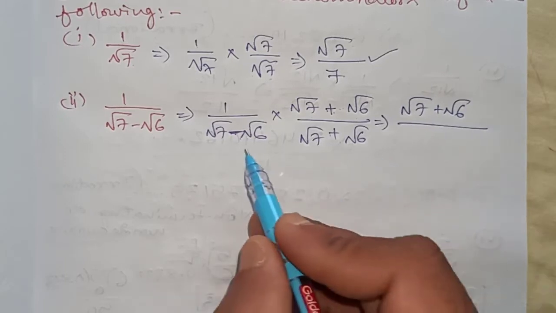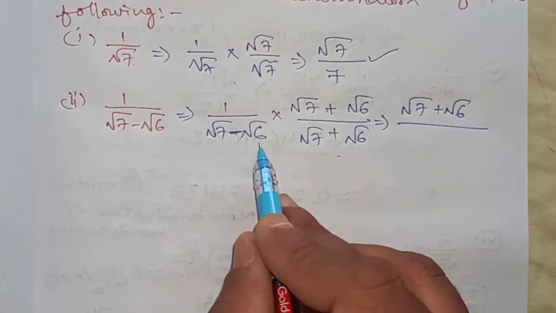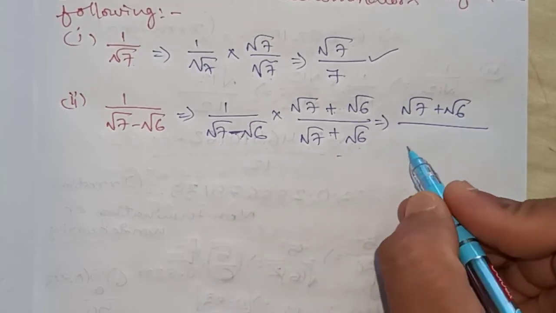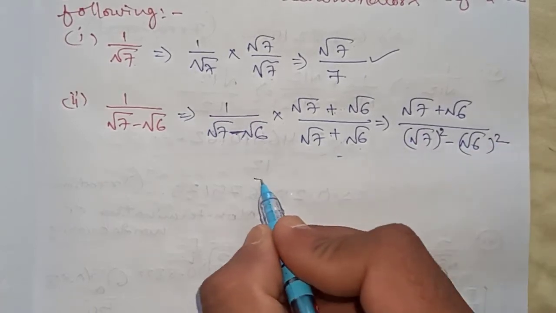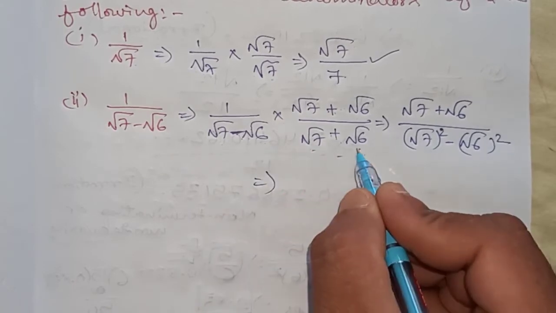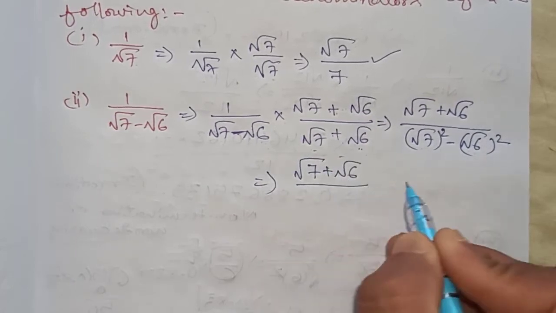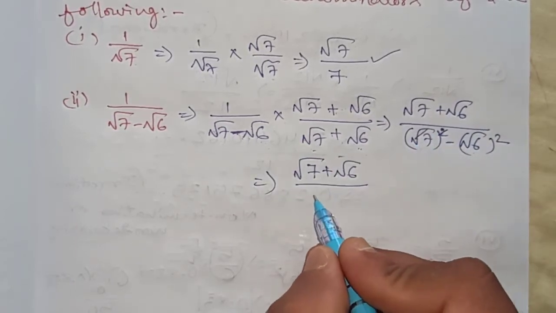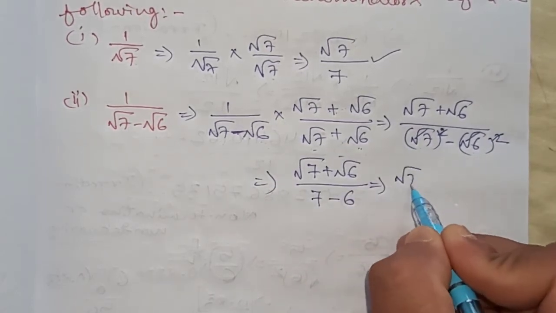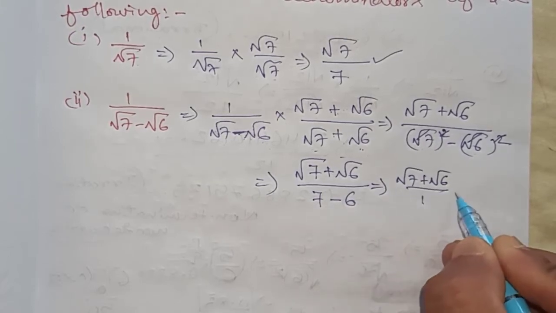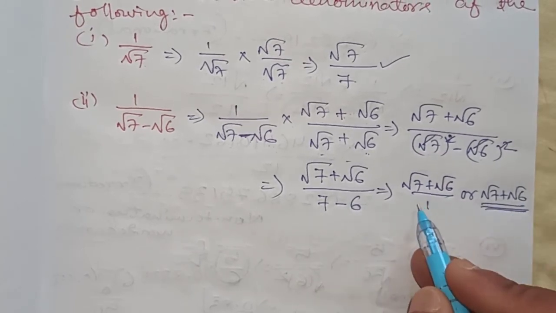Now look at these two carefully. It is in multiplication. So a minus b, a plus b. The formula is a square minus b square. Numerator will be as it is, denominator will be: cancel the square and root, you will get 7. Cancel the square and root, you will get 6. So root 7 plus root 6 by 1, or root 7 plus root 6. This much only will be your answer. No need of writing 1 in the denominator.